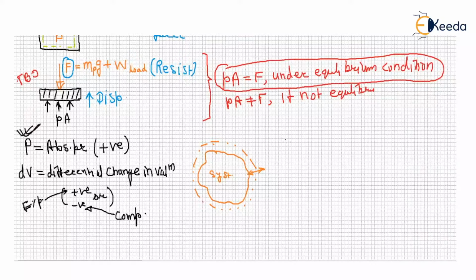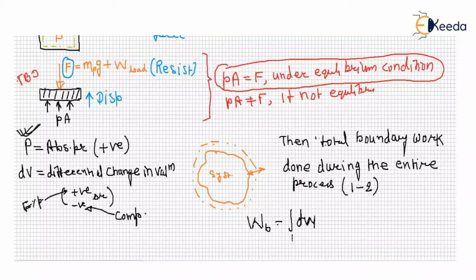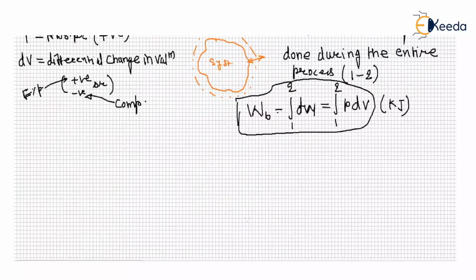So the total boundary work done during the entire process, that means taking 1 to 2, known as WB, the boundary work, is the integration of dW from point 1 to 2, which is equal to the integration from 1 to 2 of P dV.